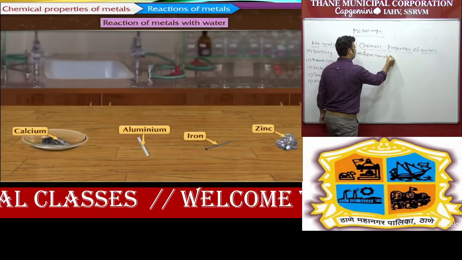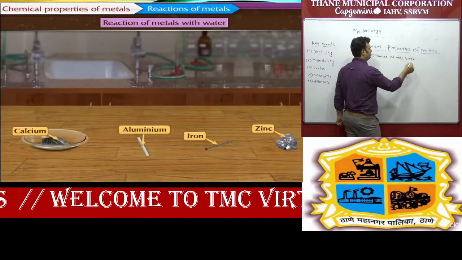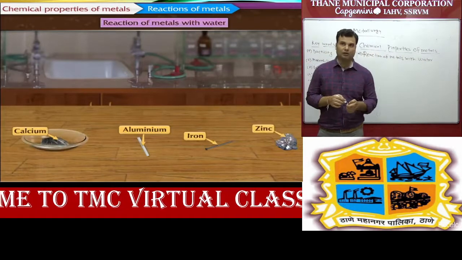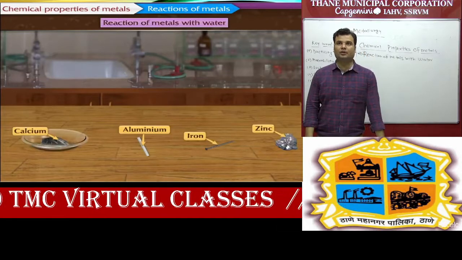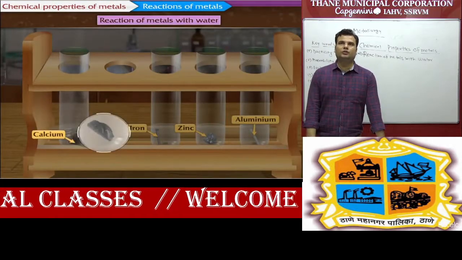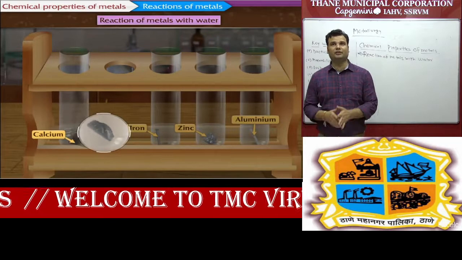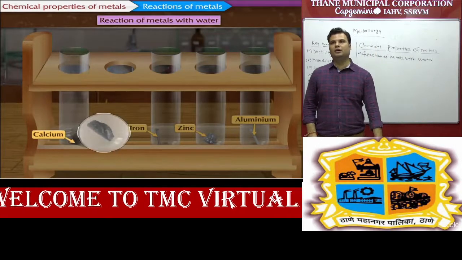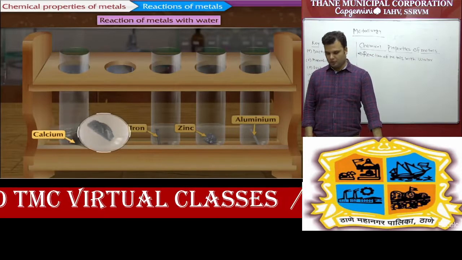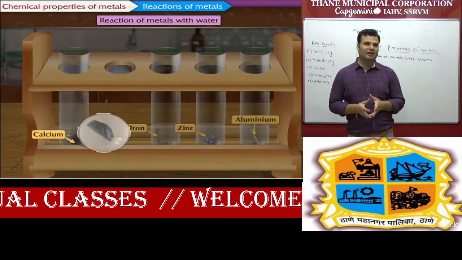Reaction of metals with, first one is oxygen, second one is water. Yes, correct, water. So you can see calcium, aluminum, iron and zinc, and it is given. Student, you can do one activity also, very simple. We have to take a test tube and cold water, and keep in it calcium, iron, zinc and aluminum. So what happens, whenever we first see the calcium part, calcium reacts with water less vigorously,